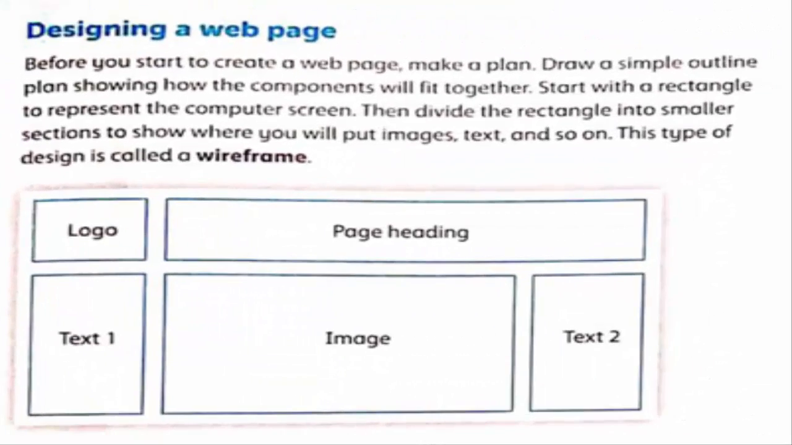Designing a web page. Before you start to create a web page, make a plan. Draw a simple outline plan showing how the components will fit together. Start with a rectangle to represent the computer screen. Then divide the rectangle into smaller sections to show where you will put the images, text and so on. So this type of design is called a wireframe.